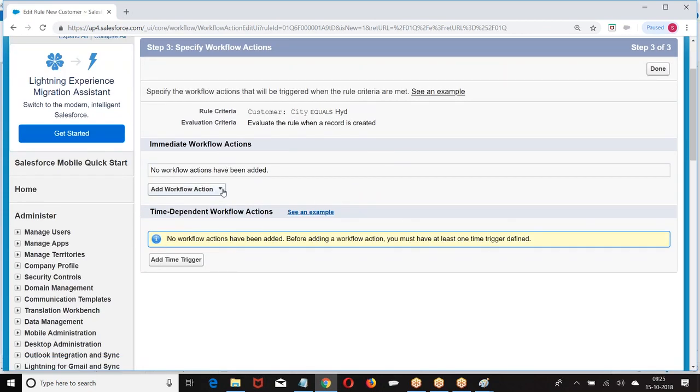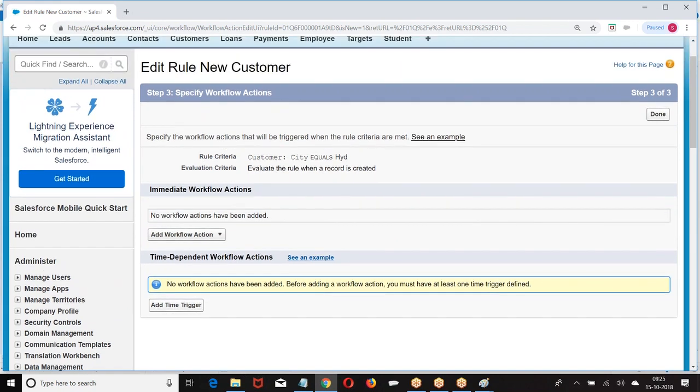Action. What is the action we have? Task, email, field update, outbound message. Are you getting my point here? First, let us understand task. What do you mean by task? Assigning a work to someone, asking them to complete the work at a particular time.